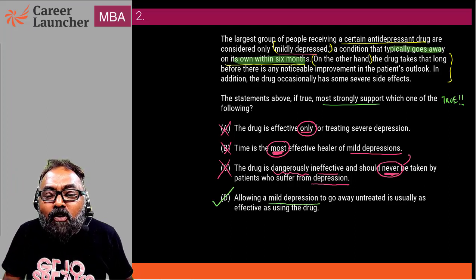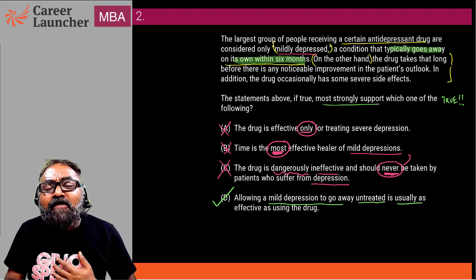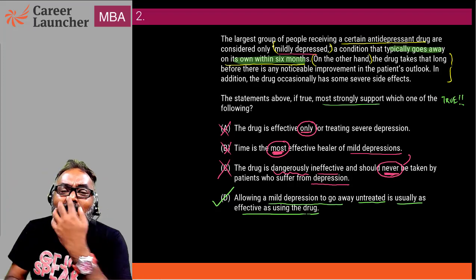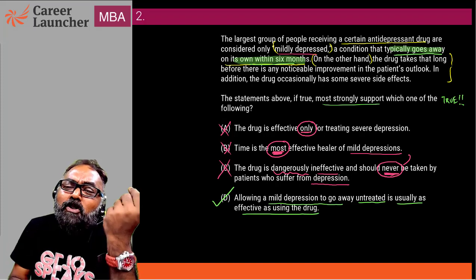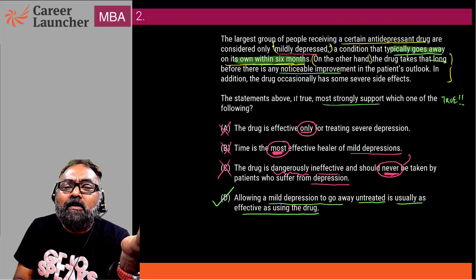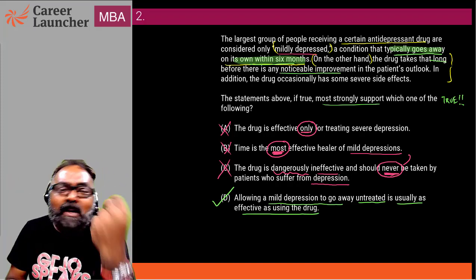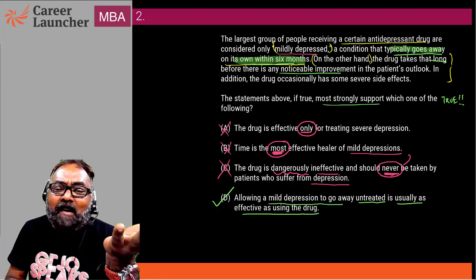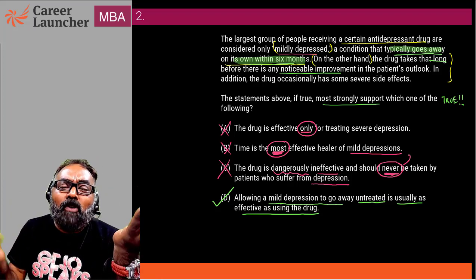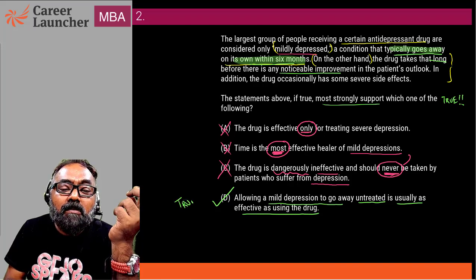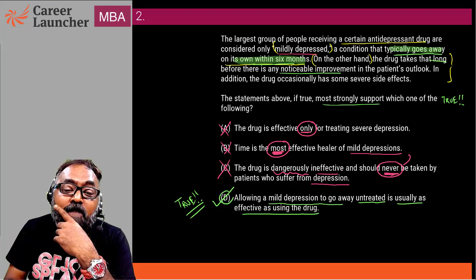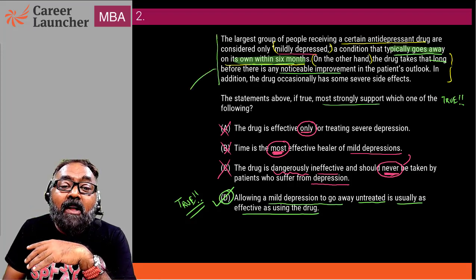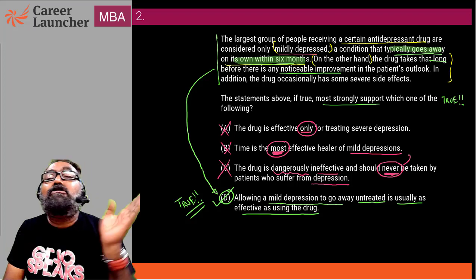Allowing a mild depression to go away untreated is usually as effective as using the drug. Makes a lot of sense. It typically goes away on its own within 6 months, and the drug also takes too long for any improvement. So even if you take the drug or if we don't treat it, the impact is going to be more or less the same. Absolutely true. That's it. Now, this is not explicitly mentioned here, but from this statement we can definitely say that this statement has to be true.